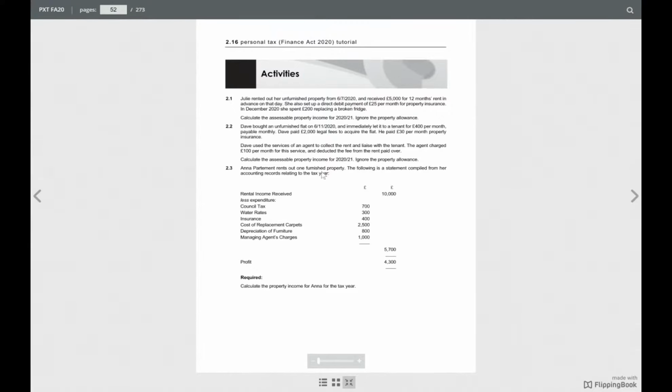So he bought an unfurnished flat in November and immediately let it at £400 per month, payable monthly. First of all, how much is the rent received?